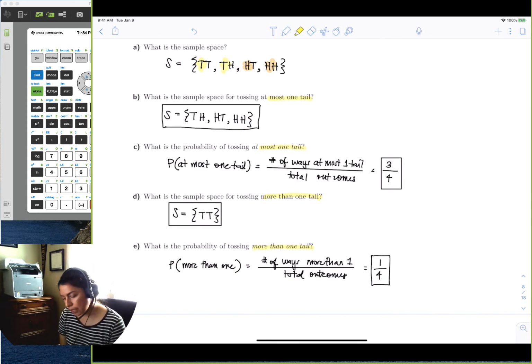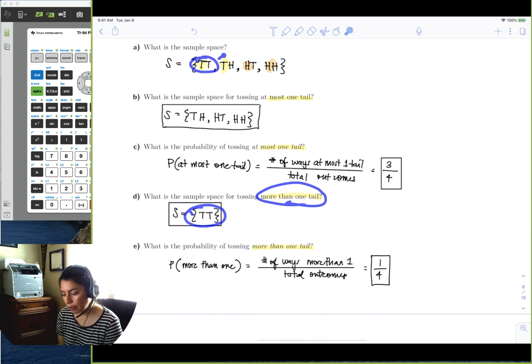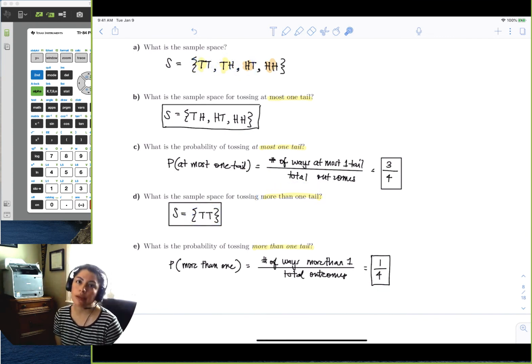If you said at most one tail and you included only 2 of these outcomes, then you would have been incorrect, right? If you said more than one tail and you included all of them that had one tail, that's also incorrect, right? Because we need to understand what it means when it says more than one, at most one. So we want to be able to understand those phrases, and that way we can do the problem correctly.